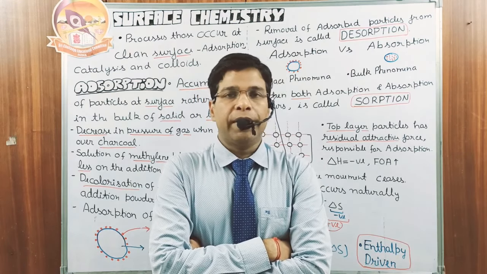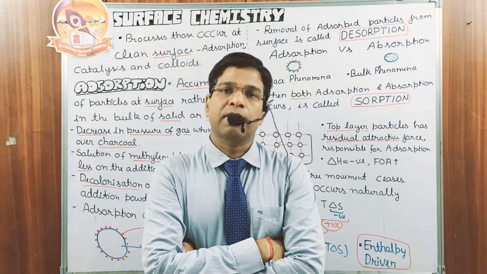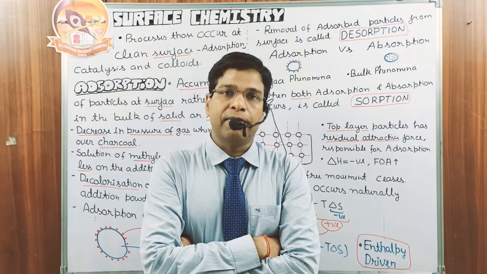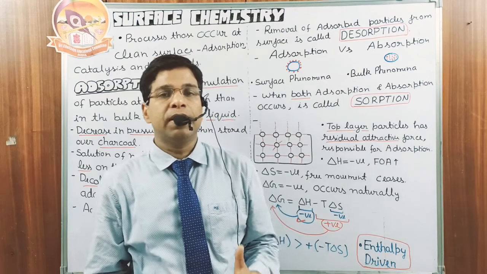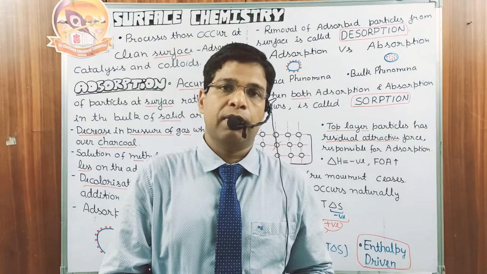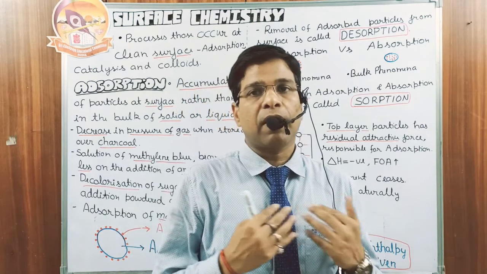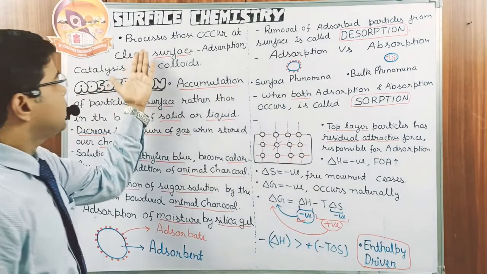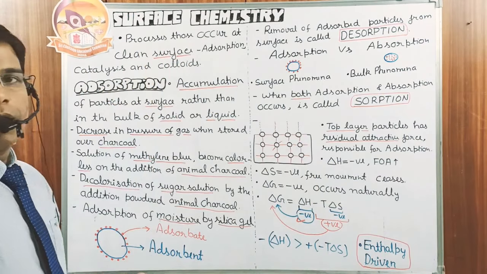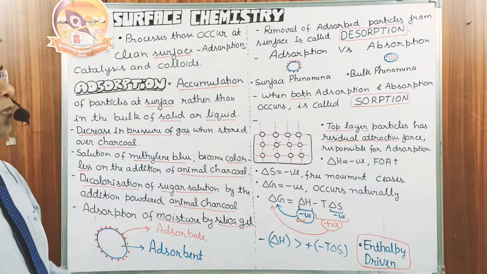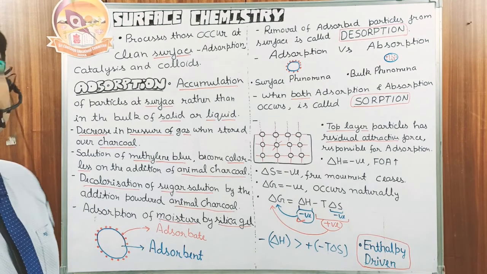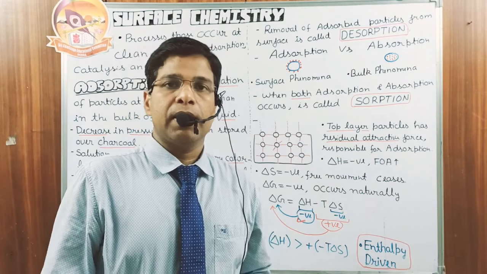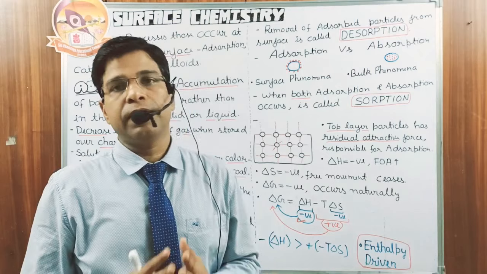Look, today I will discuss the topic of surface chemistry. As the name itself indicates, it is the chemistry that involves the surface. That part of chemistry will be covered in this chapter. So look, these are the processes that occur at a clean surface. What are those processes? Generally adsorption, catalysis and colloids. These three things we'll discuss in this chapter.